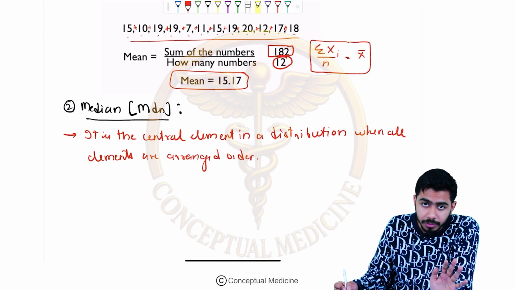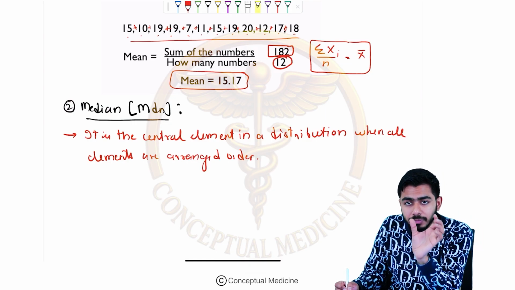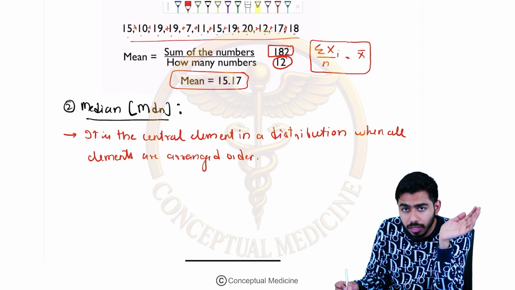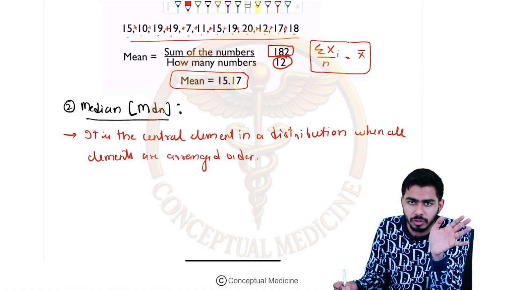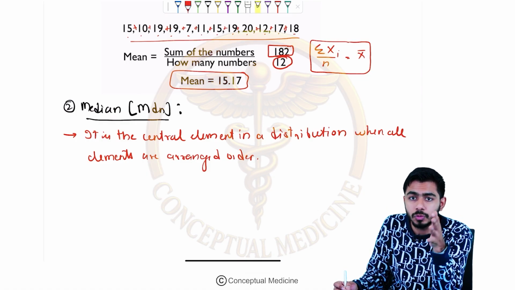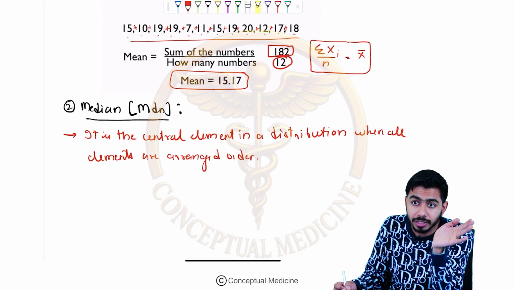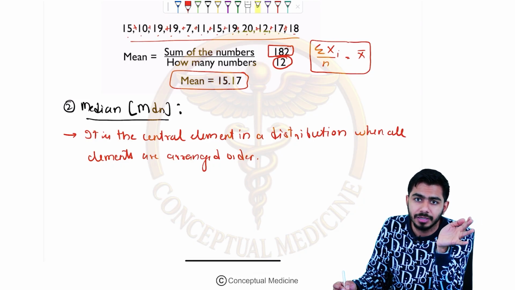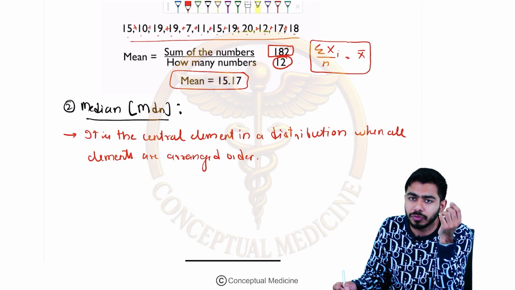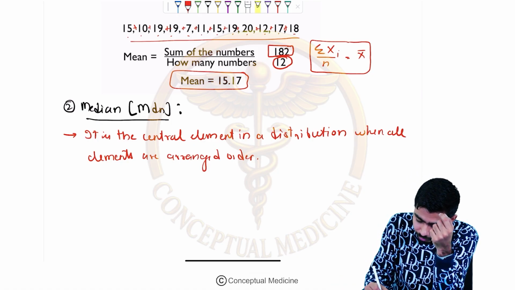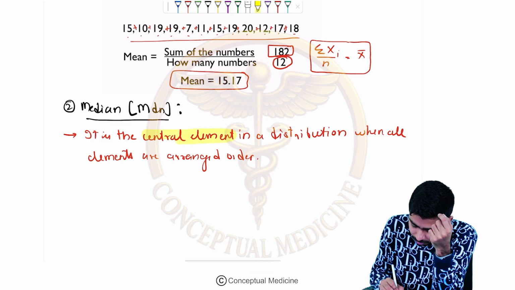What is the condition over here? The elements which you are seeing should be present either in the increasing order or in the decreasing order. If they are not, then it's your job to order them in the increasing or the descending pattern, and then you will be finding the central value, the central element, in it.